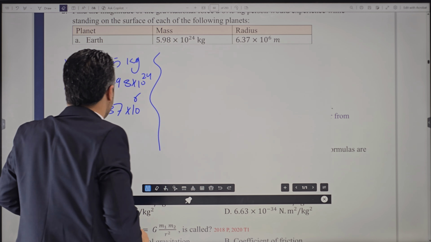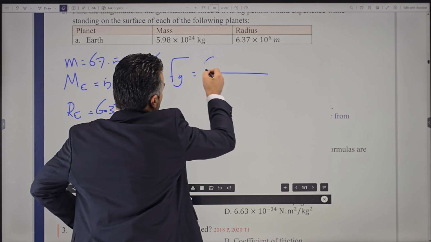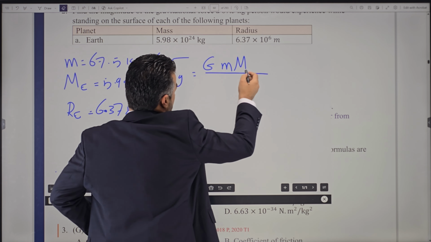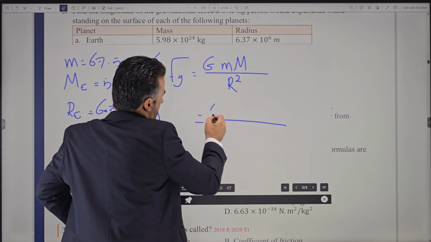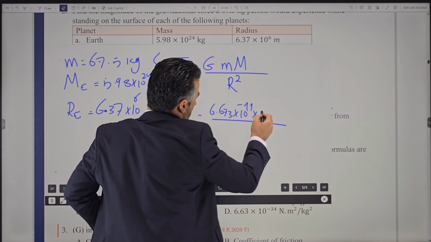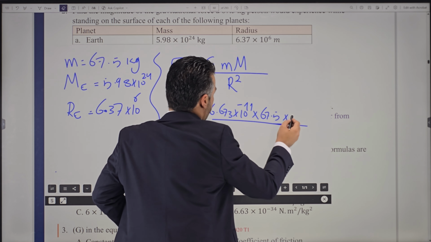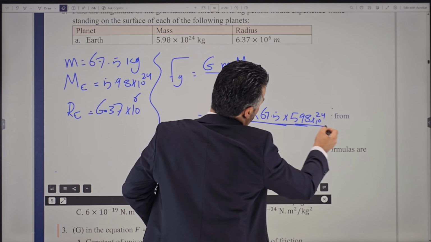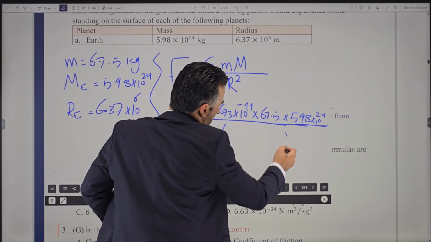Now how do you find the gravitational force on the person? We know that Fg, gravitational force, is equal to the constant of universal gravitation times the mass of the person, times the mass of the planet, divided by the radius of the planet squared. That is 6.673 times 10 to the power negative 11 times the mass of the person, times the mass of the Earth, 5.98 times 10 to the power 24, divided by the radius squared.